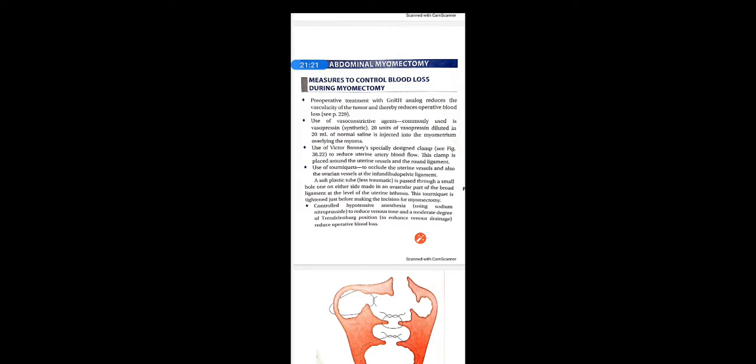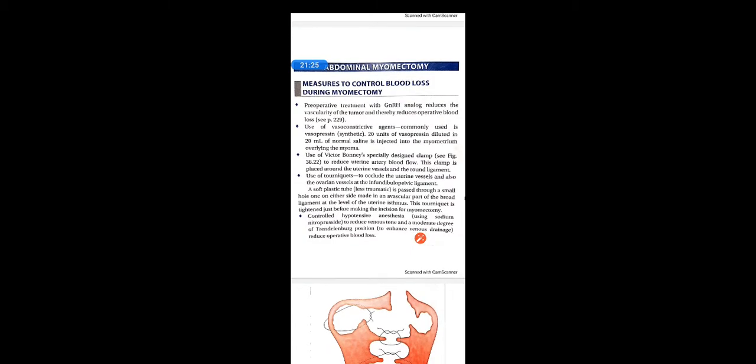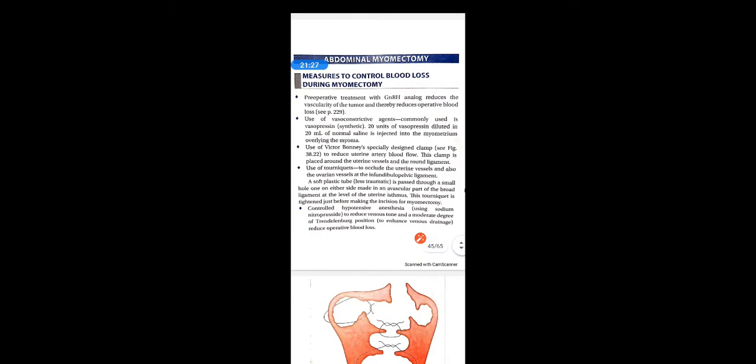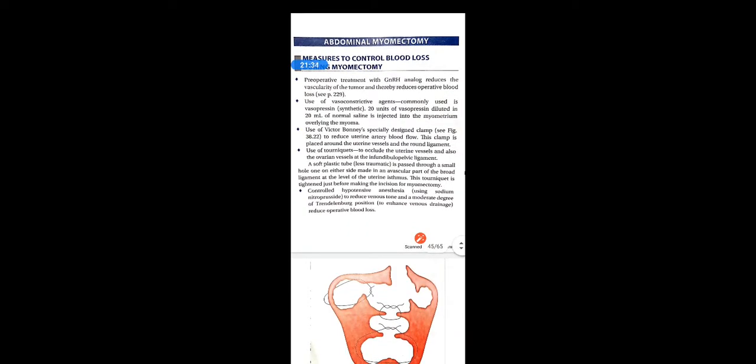That is the pre-operative treatment with GnRH analog, that is agonist or antagonist, to reduce the vascularity of the tumor and thereby reduce the operative and post-operative blood loss. This is important. And the use of vasoconstrictor agents. Commonly used is vasopressin.